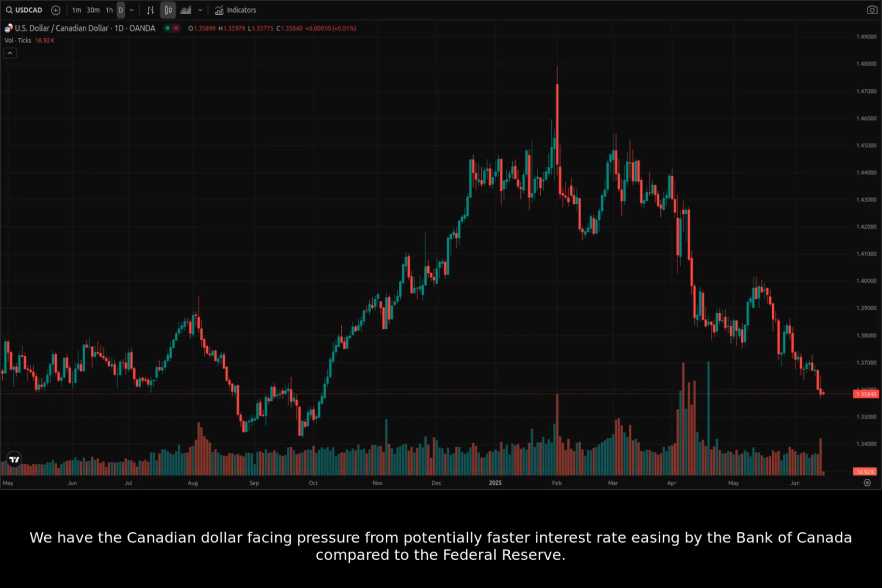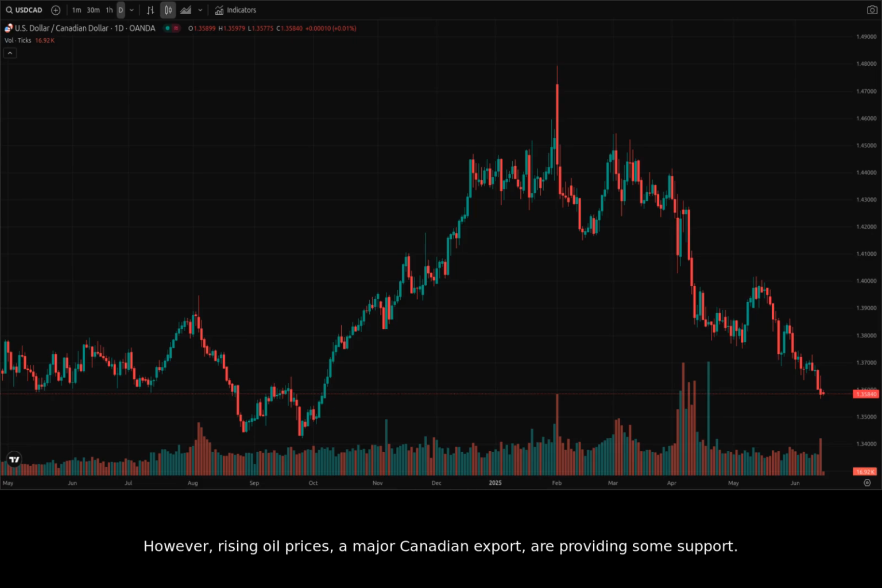We have the Canadian dollar facing pressure from potentially faster interest rate easing by the Bank of Canada compared to the Federal Reserve. However, rising oil prices, a major Canadian export, are providing some support. Political uncertainty in Canada, mentioned in FXStreet's reports, may also contribute to volatility. Let's switch over to the daily chart to see how these factors are reflected in price action.